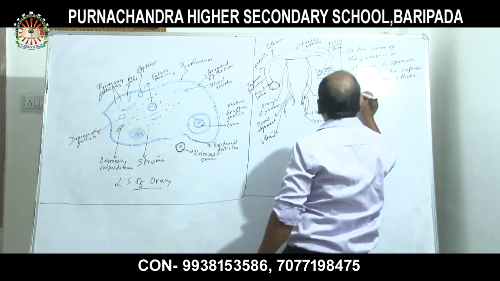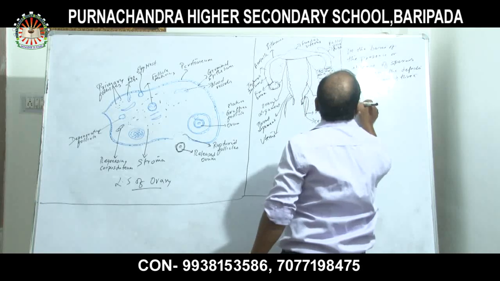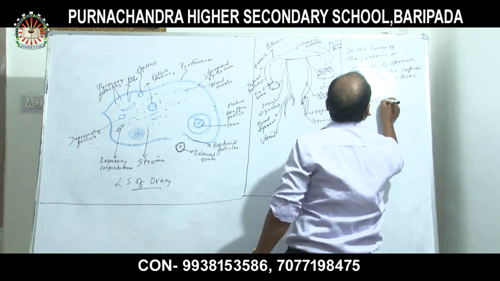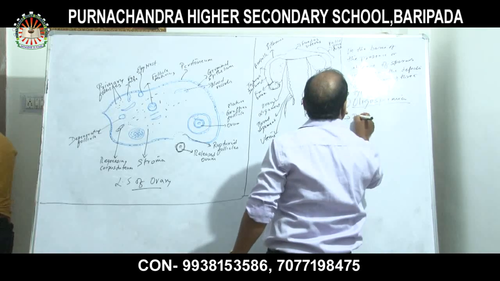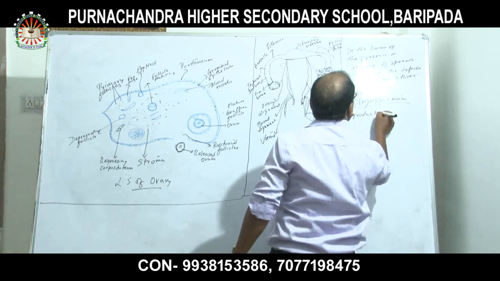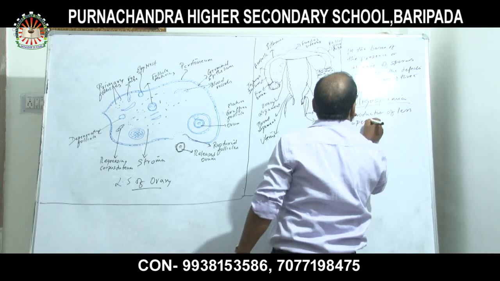First one is oligospermia. Oligospermia means production of less sperm.